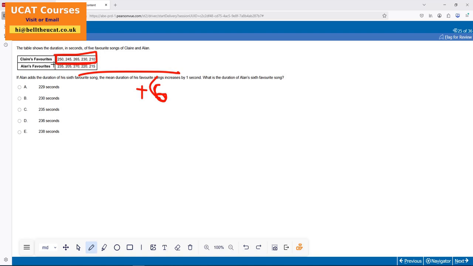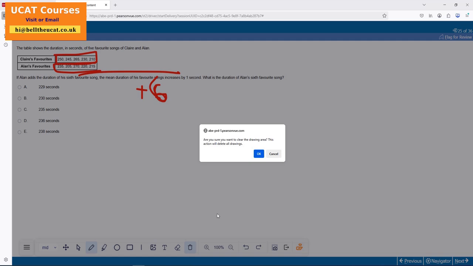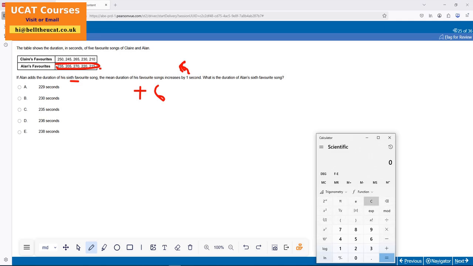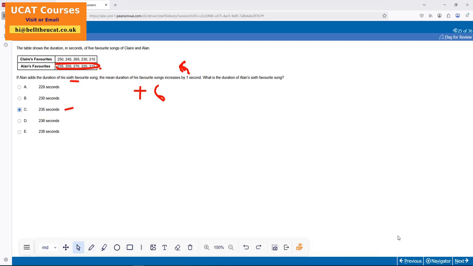I'm looking at this value here now. What will I do? I'll find the mean. And with the sixth value, the mean will increase by 1, so 1 times 6. Whatever I do, I'll find the mean of this, because the change in mean is increasing by 1, which means I'll times that value by 6. So I know I've got 6 1 here now. So all I'll do is find out: 235 plus 205 plus 270 plus 220 plus 215 divided by 5, plus 6, 235. Boom, that's my answer. C. Right, bravo. Moving on quickly as we can.